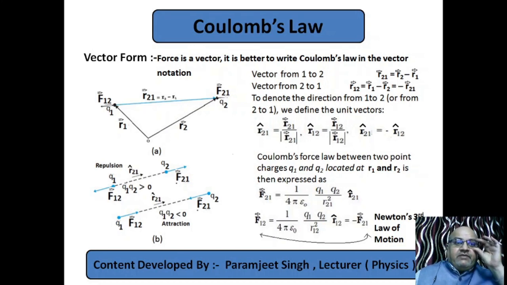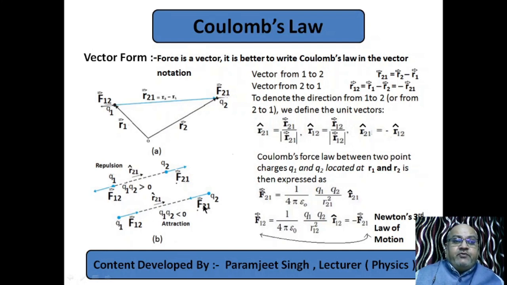Now see the second figure. If the product of two charges has a negative sign, it means both are unlike charges, and their product will be less than 0 on the number line. Negative quantities are on the left side, less than 0. It means there is a force of attraction. See, attraction is written here. And now the forces are inward, attraction, and they are acting along the line joining the charges.